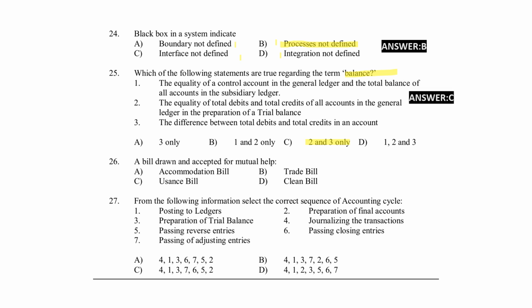Next, a bill drawn and accepted for mutual help. Option A, accommodation bill. Option B, trade bill. Option C, usance bill. Option D, clean bill. Here, right answer for the question, accommodation bill. Next, from the following information, select the correct sequence of accounting cycle. Posting ledger, preparation of final account, preparation of trial balance, journalizing the transaction, passing reverse entries, passing closing entries, passing of adjusting entries. Here, right answer for the question, option B.